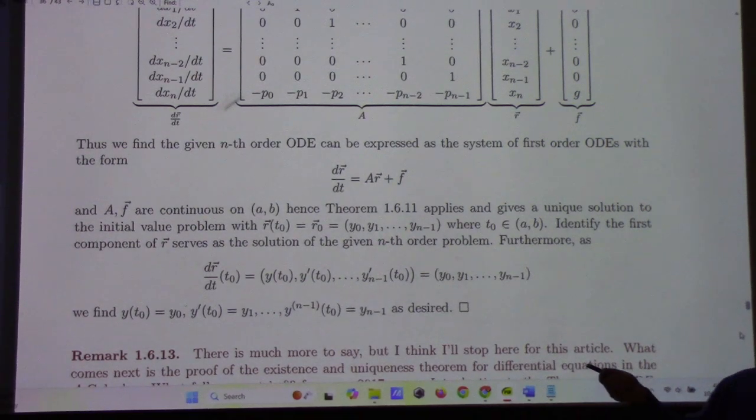reduction of order. See, I just set r naught equal to y naught, y1, up to y n minus 1, where those are the desired initial values of the function, its first derivative, its second derivative, all the way out to its n minus 1th derivative. And this is equal to that, which is by the theorem equal to this. And that's exactly what we want when you translate back into the reduction of order. But at the base of everything, it's just the Picard iteration and Banach's fixed point theorem.